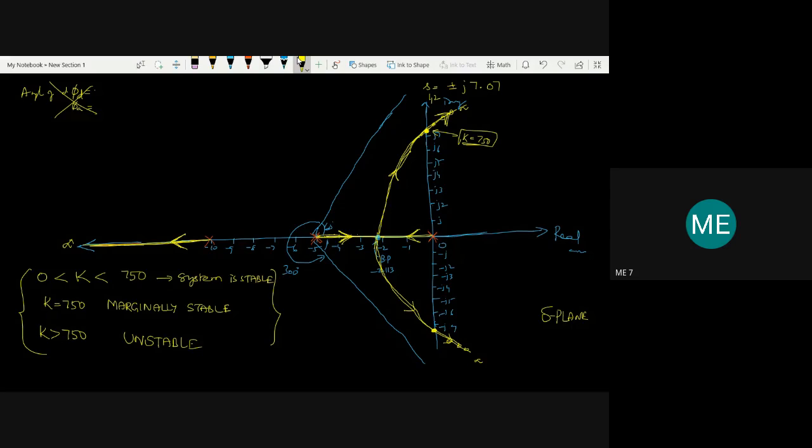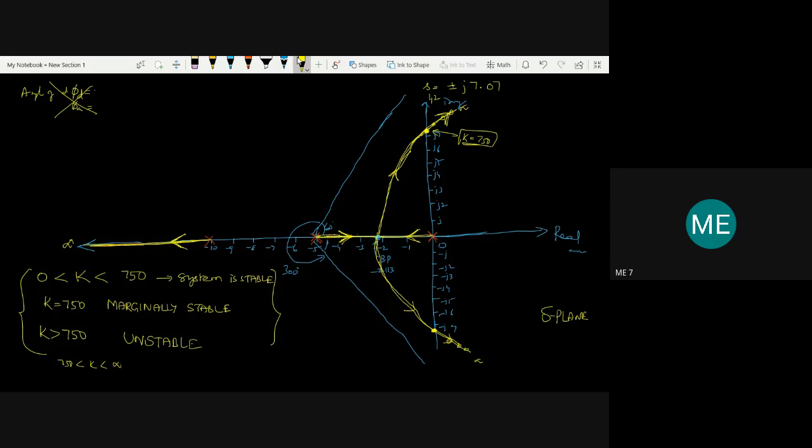So you can design a system in such a way that the system gain value should be within the range 0 less than k less than 750. Then only the system is said to be stable. So this is how you can comment on the stability of the system. K greater than 750 means up to infinity, that is 750 less than k less than infinity.